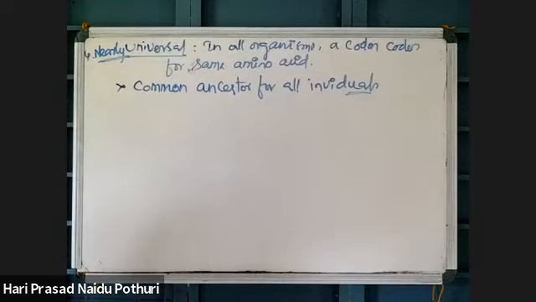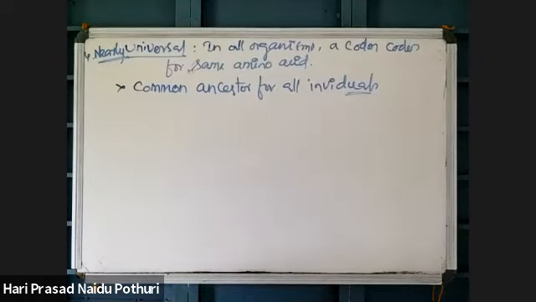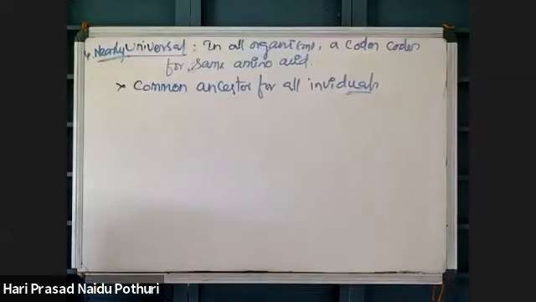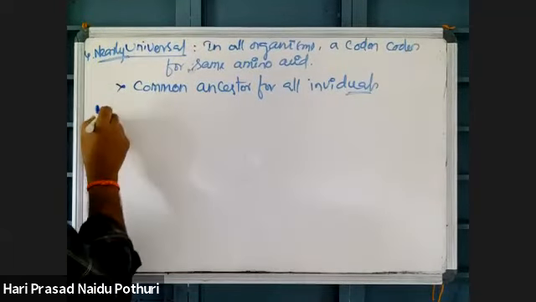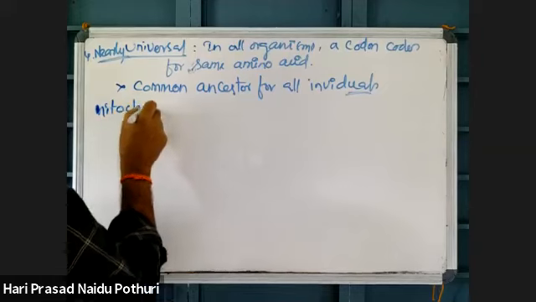Some exceptions to the universality of genetic code. Normally, in mitochondria some exceptions are there.